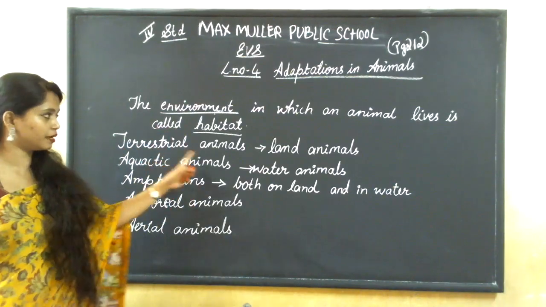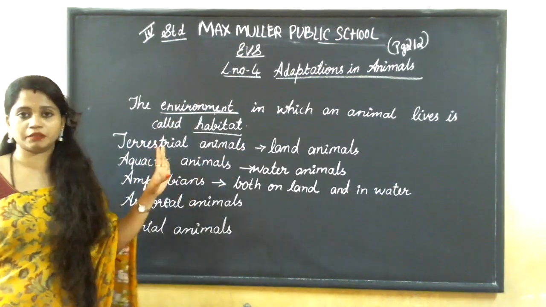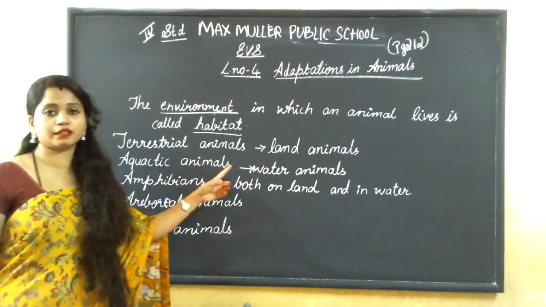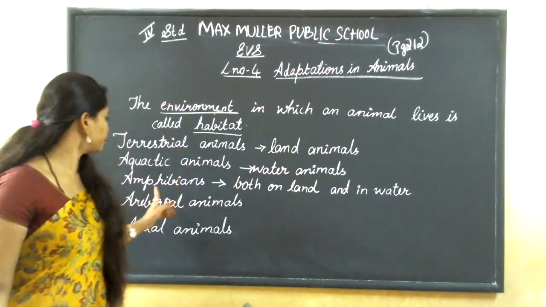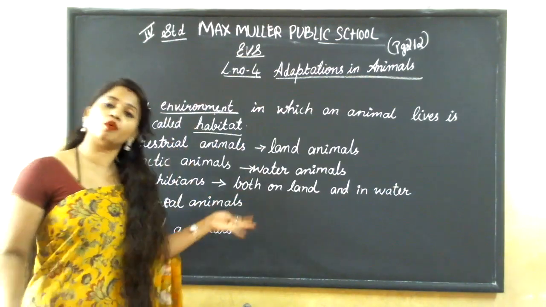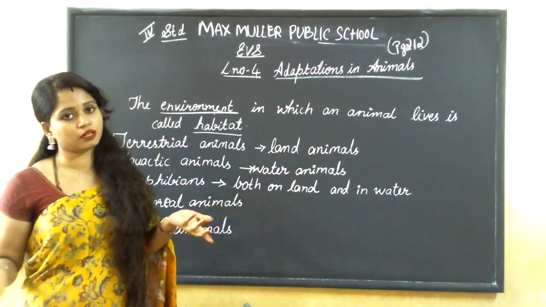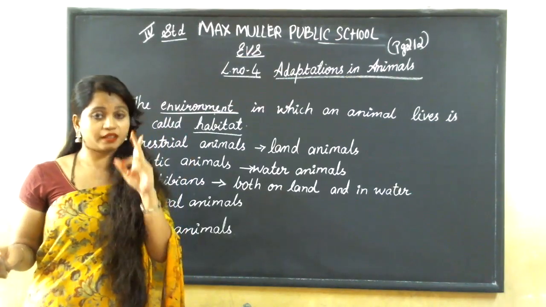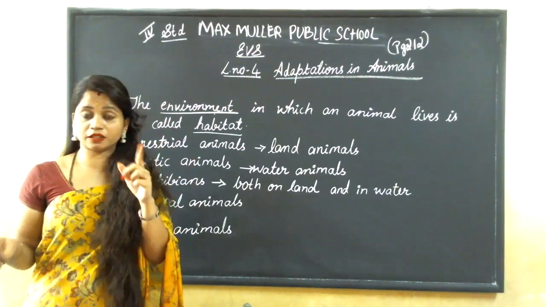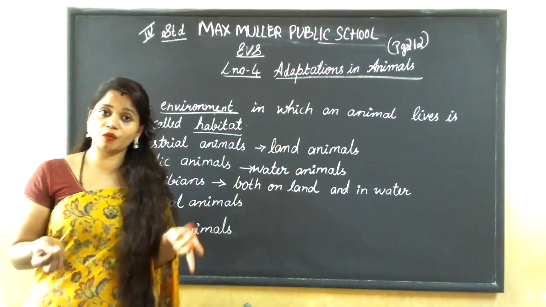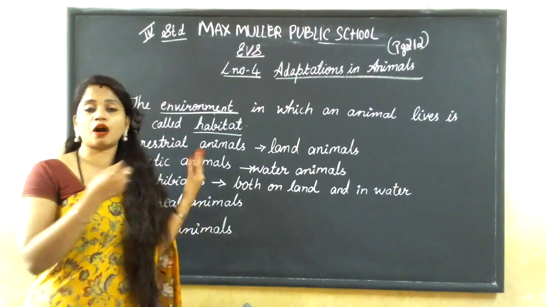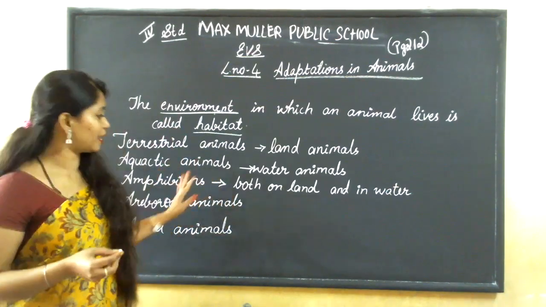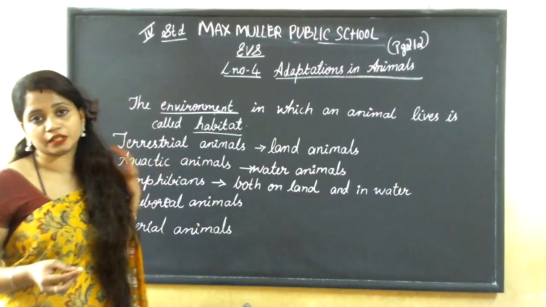Terrestrial animals are the land animals which live on the land. Aquatic animals live inside the water, they are water animals. Amphibians live both on the land as well as water. Which main animal can we remember? Frog, snake, right? A frog can live inside the water also, and it can live outside the water, that is on the land also. Such animals are called amphibians.